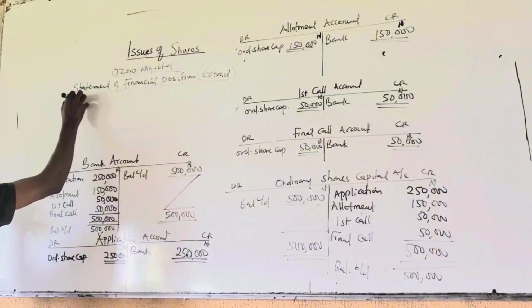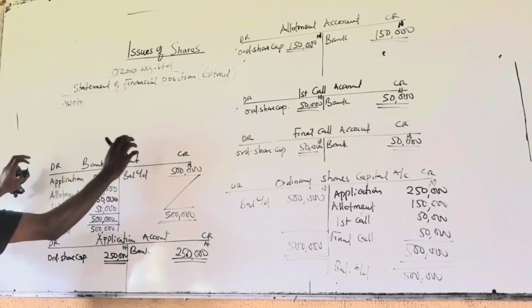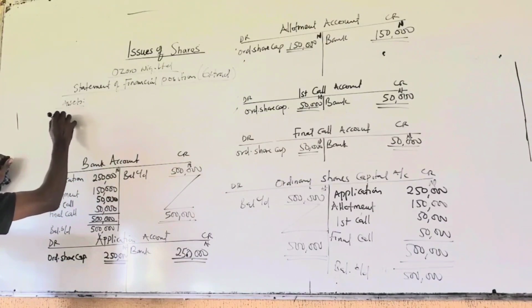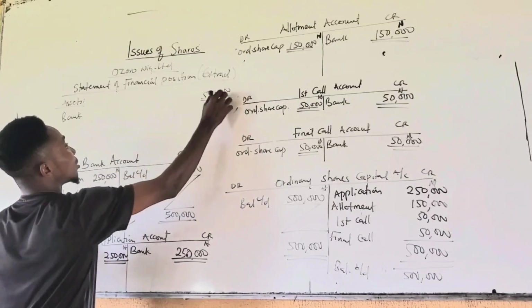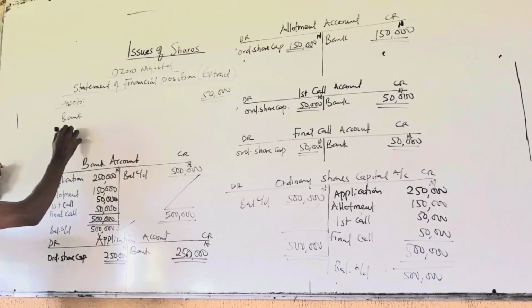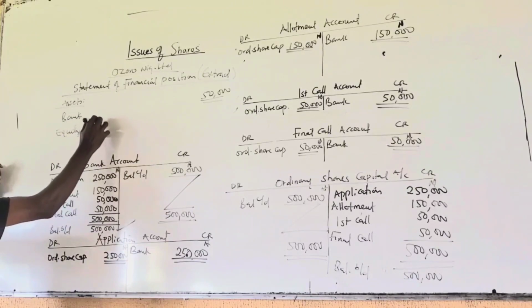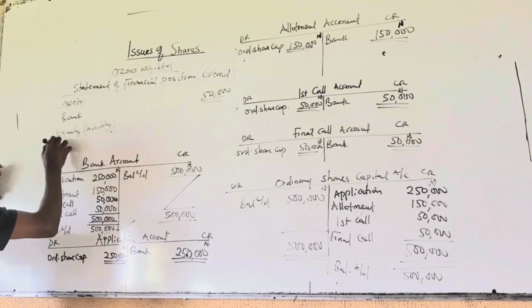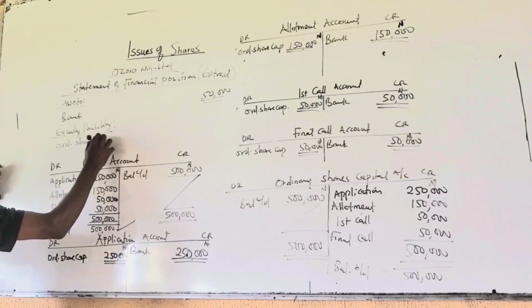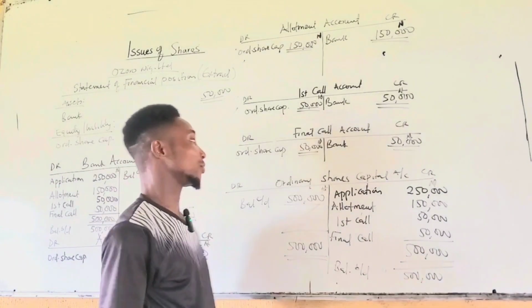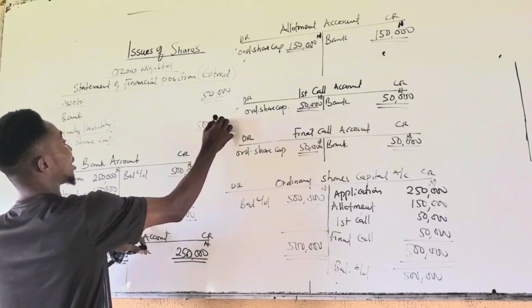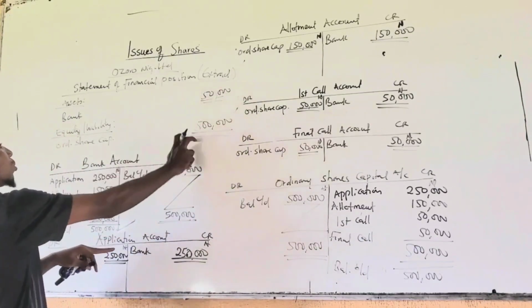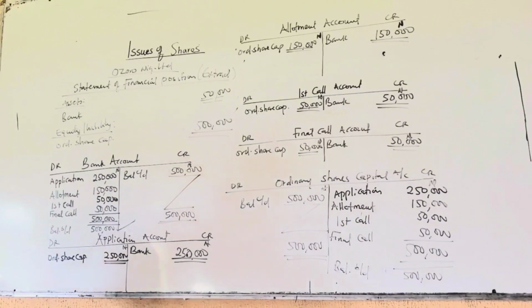So assets, take note that we have bank. So under current assets, bank, your cash at bank. How much is the total? 500,000. Then under equity and liabilities, financed by, we have the ordinary share capital there. How much is the balance there? 500,000. Okay, so the bank is 500,000. So ordinary share capital is also 500,000. So you see, assets equal capital plus liabilities. So we'll look at example 2, a more complex question.